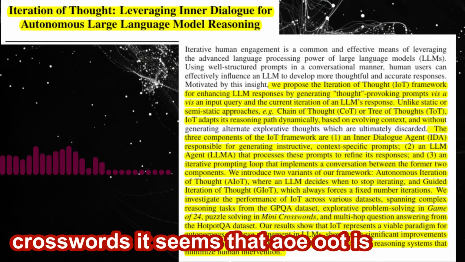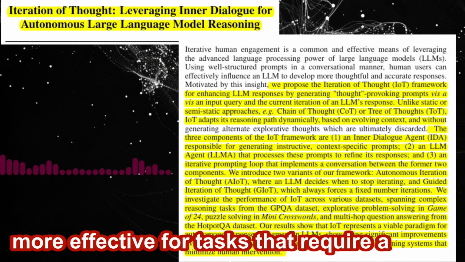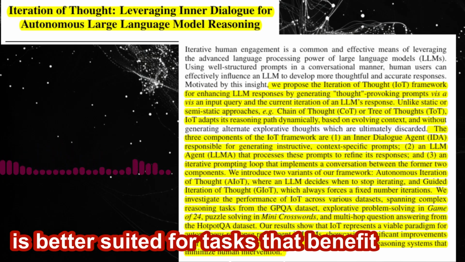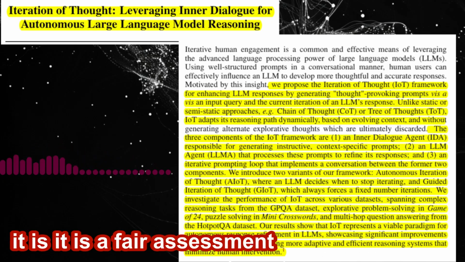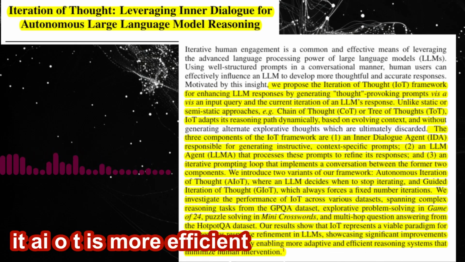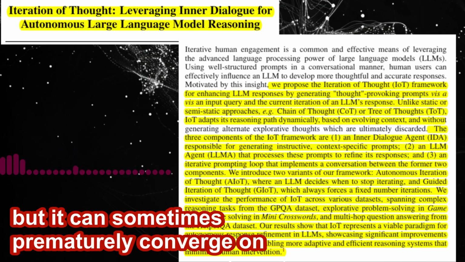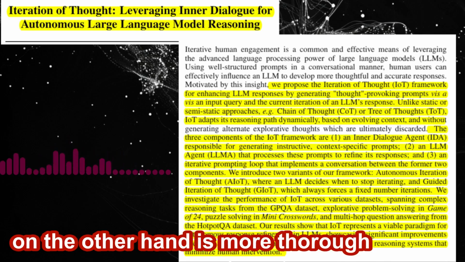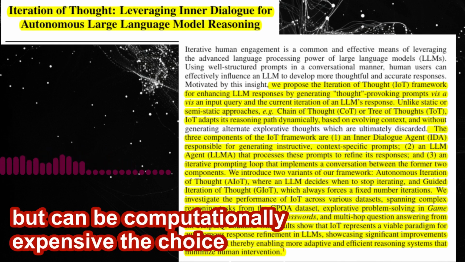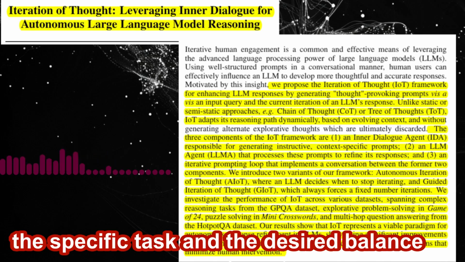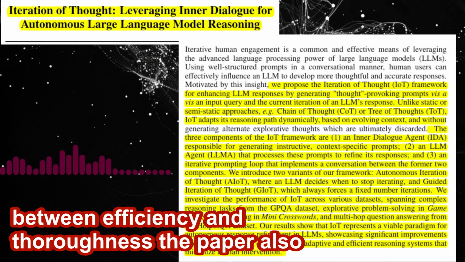It seems that AIoT is more effective for tasks that require a more focused approach, while GIoT is better suited for tasks that benefit from broader exploration. Is that a fair assessment? Yes, that's a good way to summarize it. AIoT is more efficient, but it can sometimes prematurely converge on an incorrect answer. GIoT, on the other hand, is more thorough, but can be computationally expensive. The choice between the two variants depends on the specific task and the desired balance between efficiency and thoroughness.